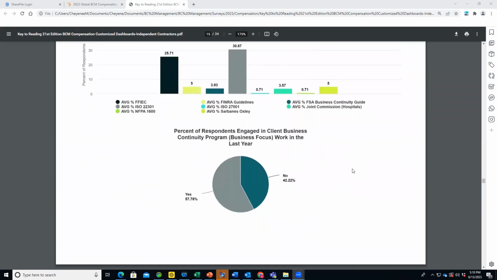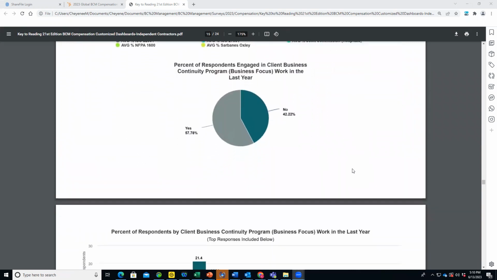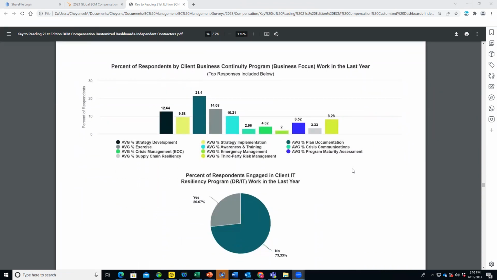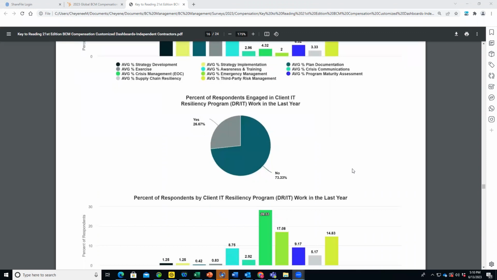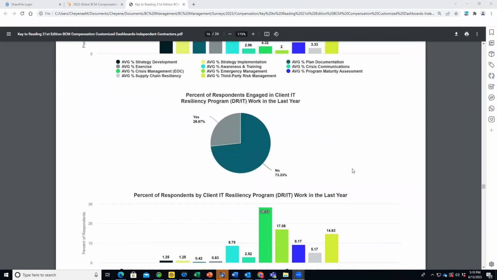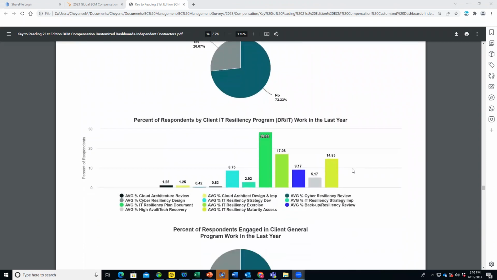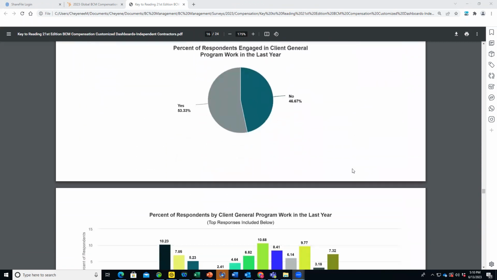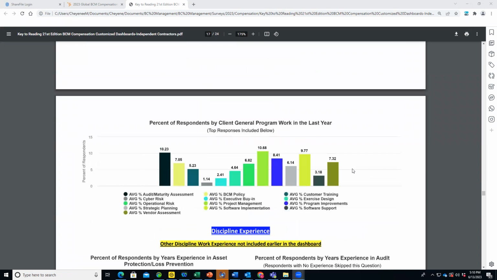Business continuity, business focus: yes, no. And if they answered yes, what type of business continuity program, business focus work they did in the last year. ITDR, client ITDR work. And if yes, what type of work specifically did they help their client with? And then general program work. And if yes, what type of work did they help their client with?